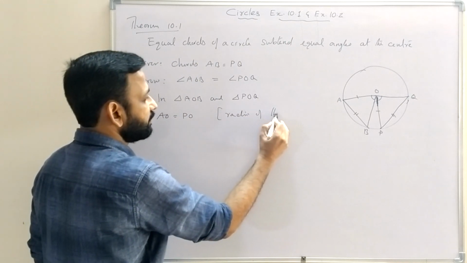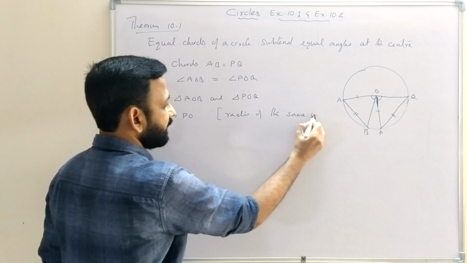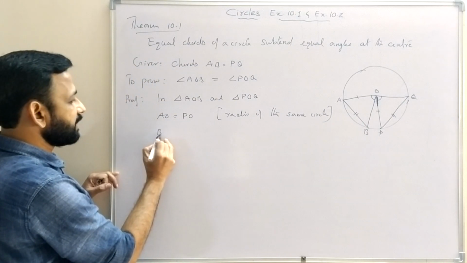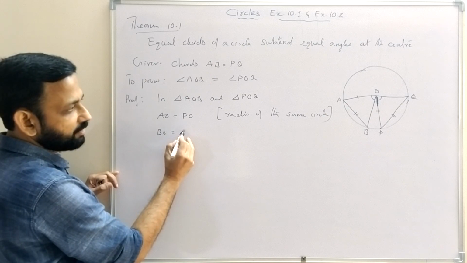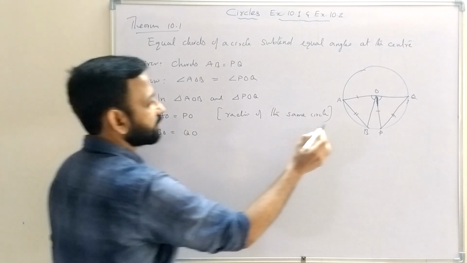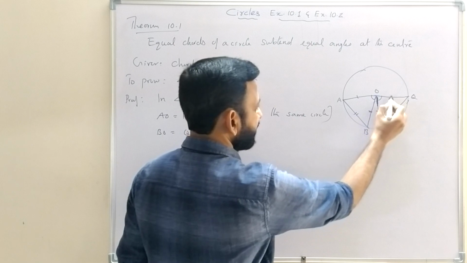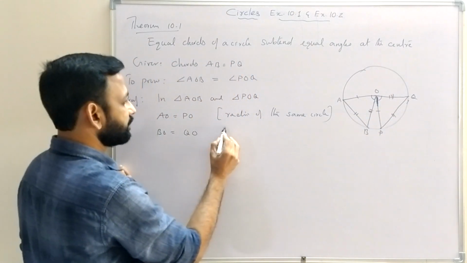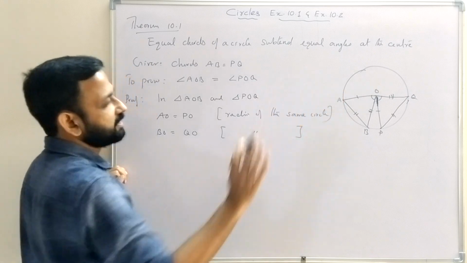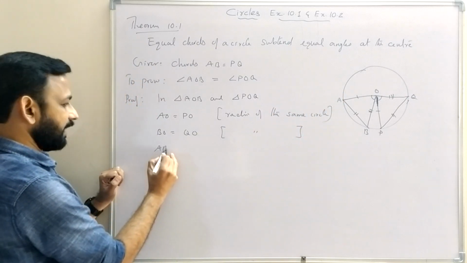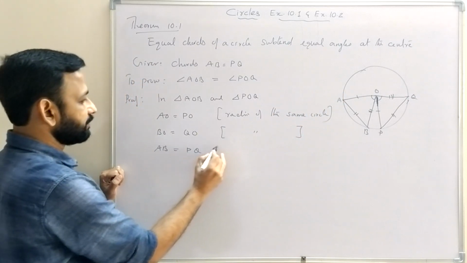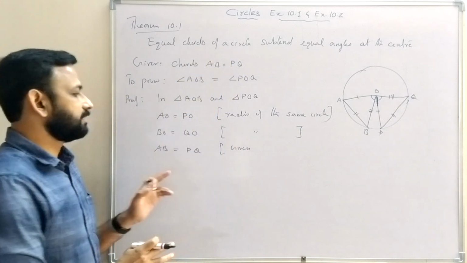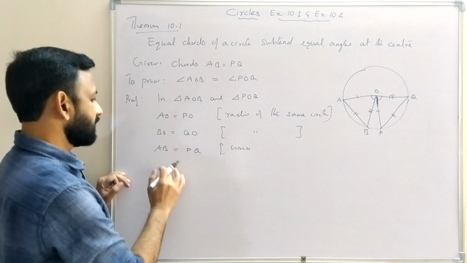Then BO is equal to QO. Same reason, radii of the same circle. Then AB equal to PQ, that is given. Equal chords, they are given.